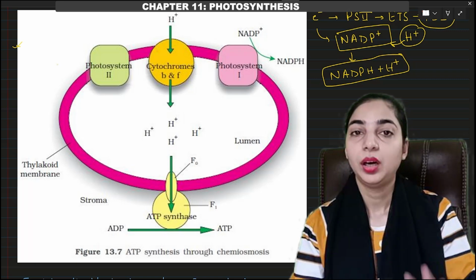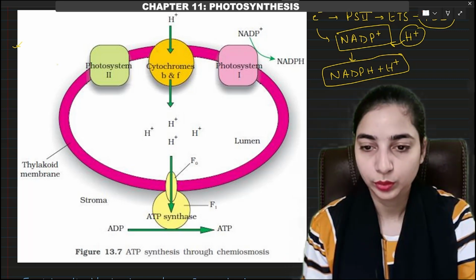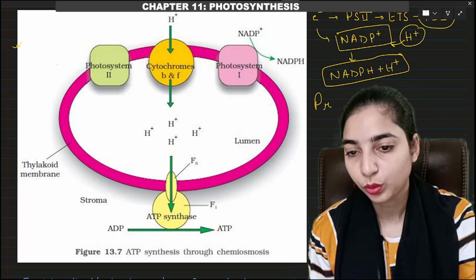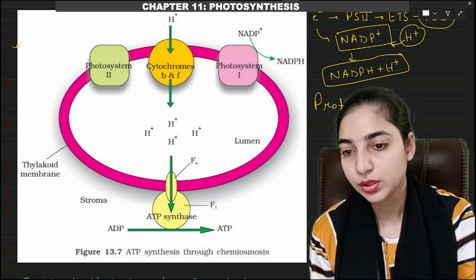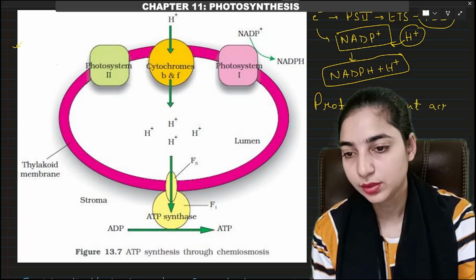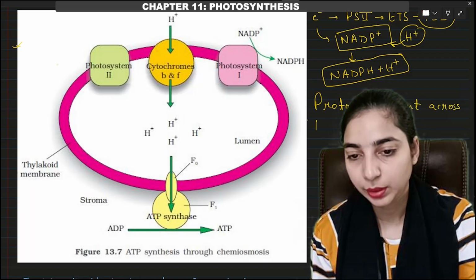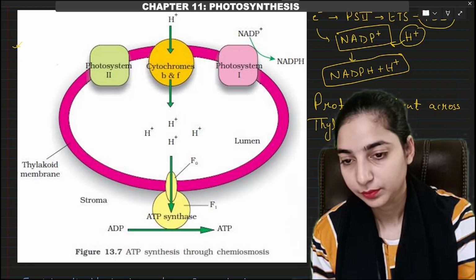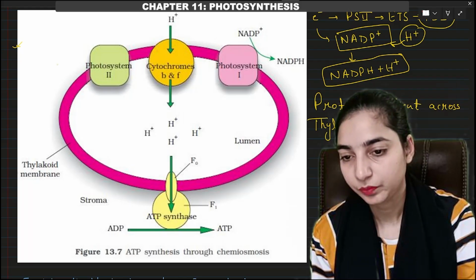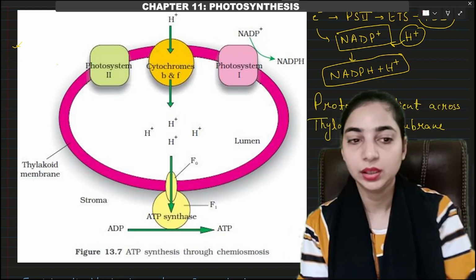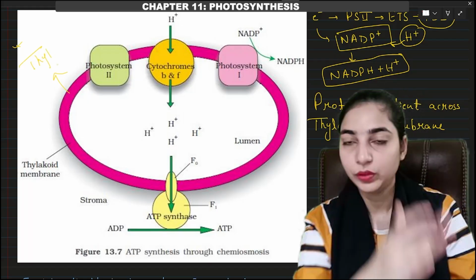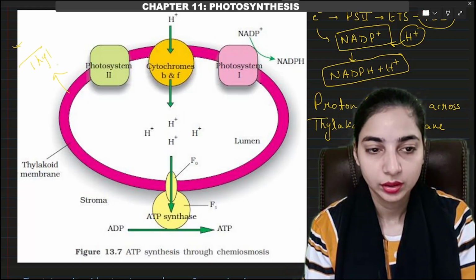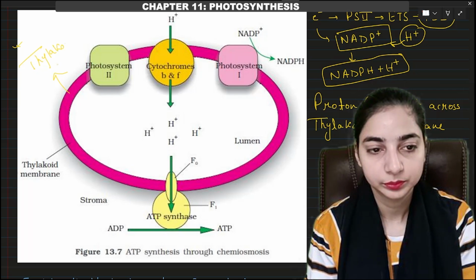First of all, a proton gradient has to be formed. There is a requirement of proton gradient across the thylakoid membrane. So this oval shaped structure that you can see in pink color shows you the thylakoid membrane.